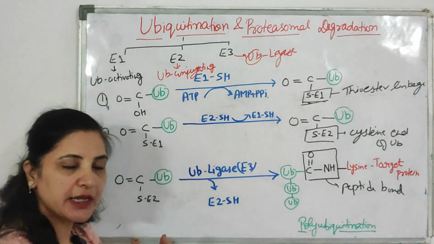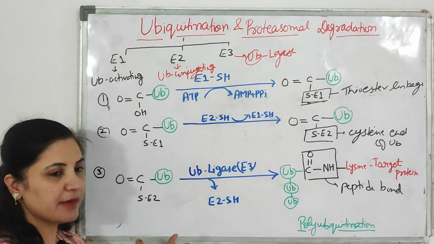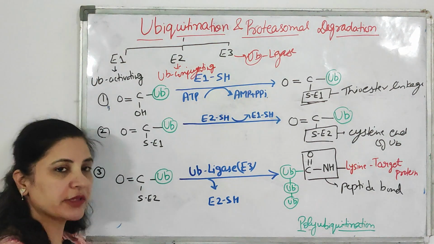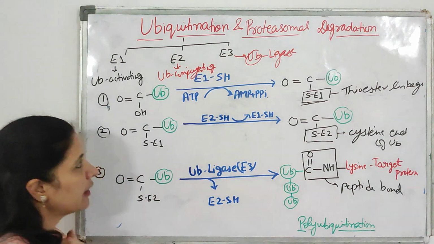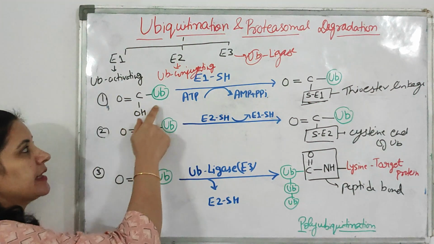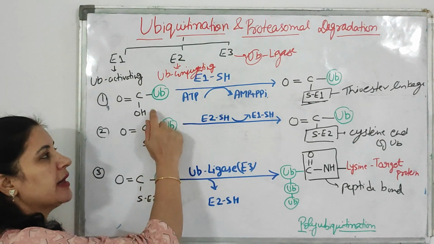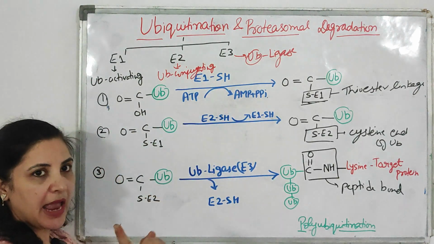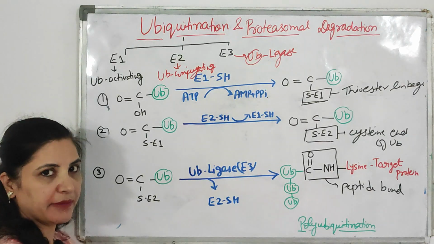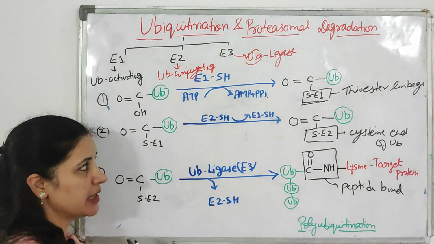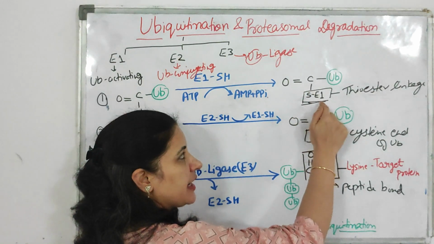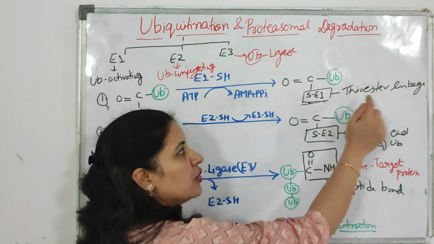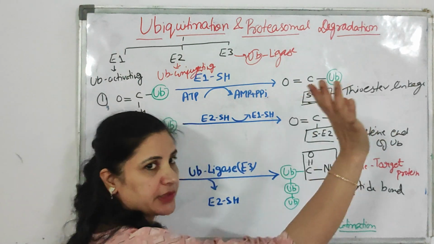E1 is ubiquitin activating enzyme, E2 is ubiquitin conjugating enzyme and E3 is ubiquitin ligase enzyme. The first step is that E1 will come to the ubiquitin, and with the help of ATP providing energy, at the carboxylic end of the ubiquitin, E1 is attached with ubiquitin through thioester linkage. First step.